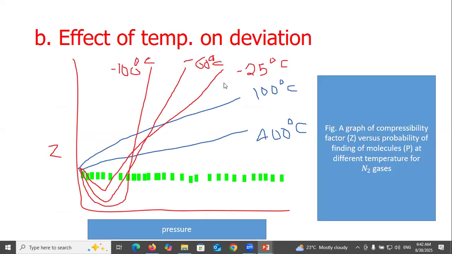Effect of temperature on deviation. A graph of the compressibility factor Z versus pressure at different temperatures for nitrogen gas: minus 100 degrees Celsius, 0, 25, 100, and 400 degrees Celsius.